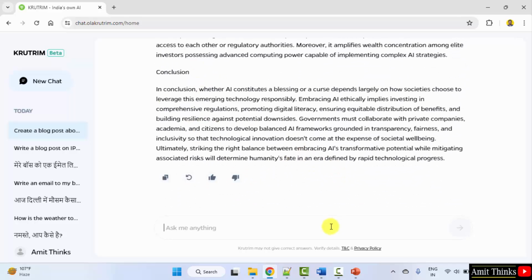Okay, so we wrote a blog post using Krutrim. You can copy it from here.